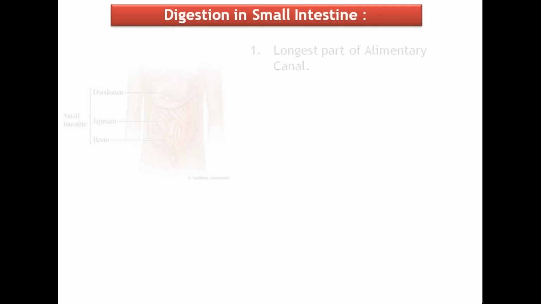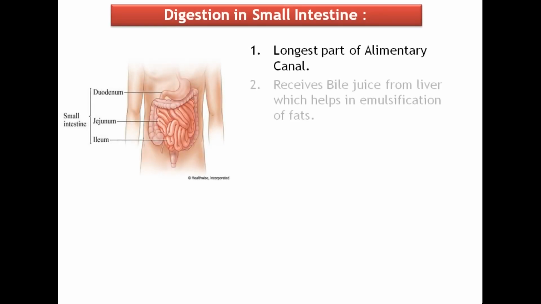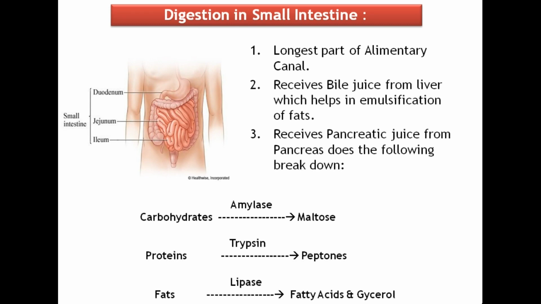Now the food material passes from the stomach to the small intestine. Here the ring-like muscles called pyloric sphincter pass only small quantities of food material into the anterior part of the small intestine, that is the duodenum. The small intestine is the longest part of the alimentary canal. It receives the secretions of liver and pancreas, which change the acidic chyme into alkaline.